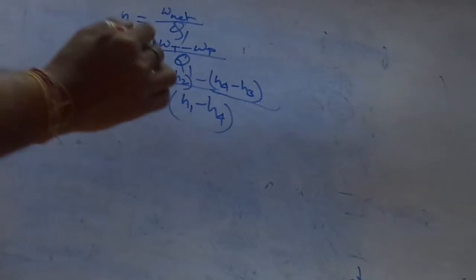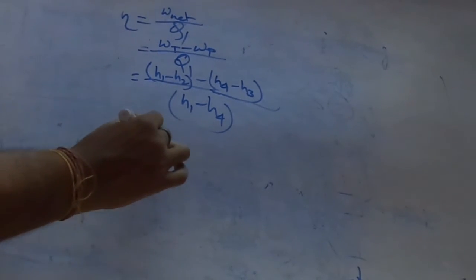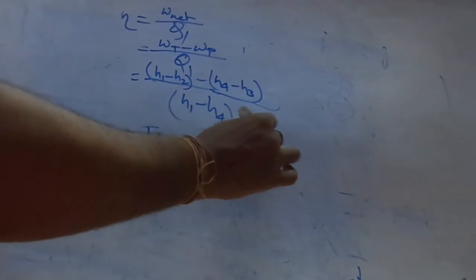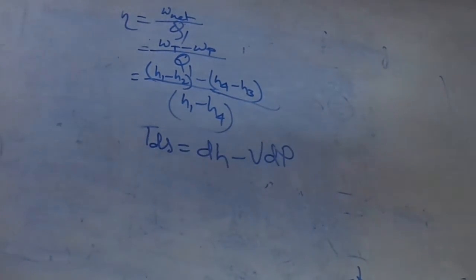Now eta is the efficiency. The pump handles liquid water which is incompressible, that is, its density and specific volume undergo little change with an increase in pressure. We know the formula TdS equal to dH minus VdP.